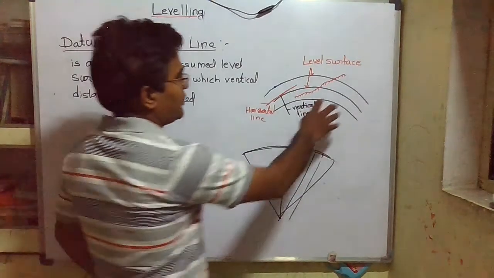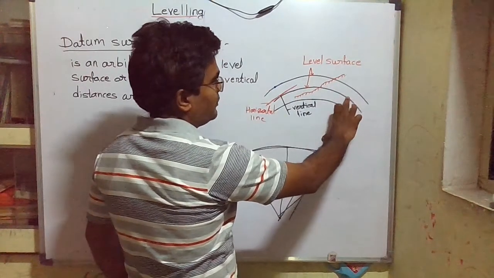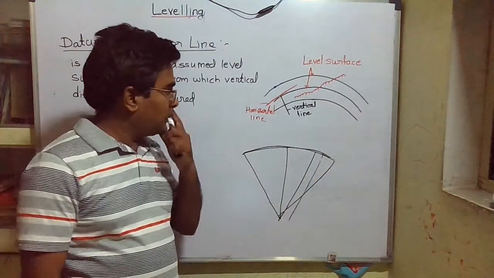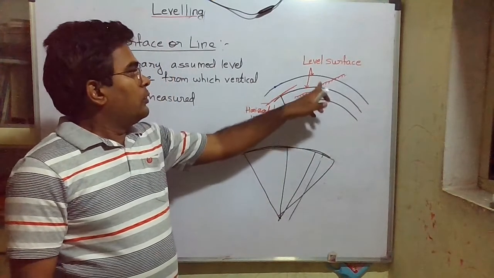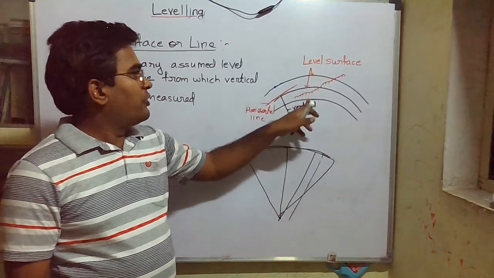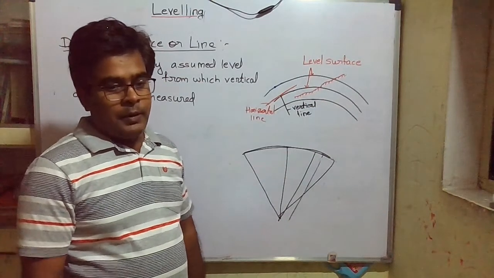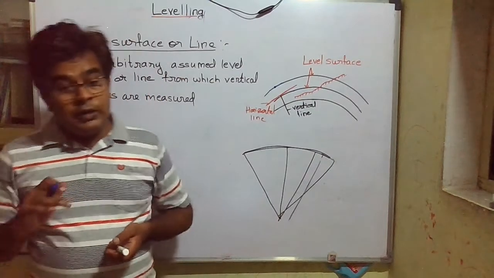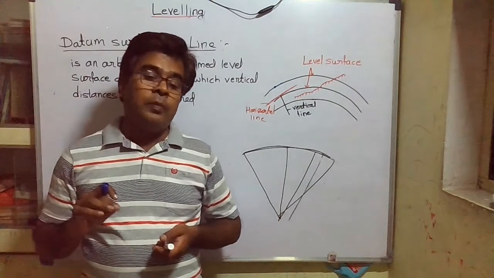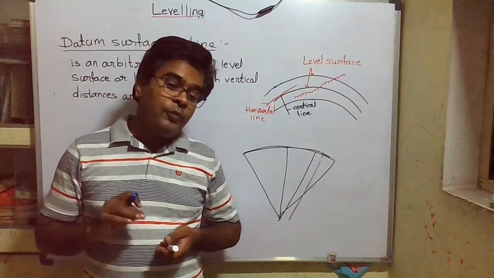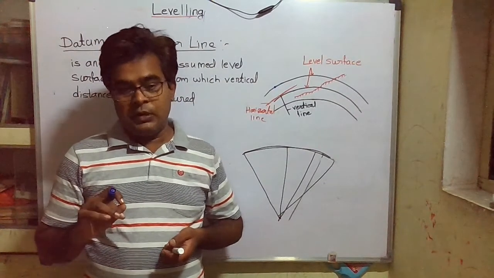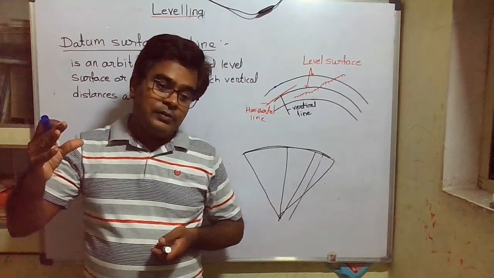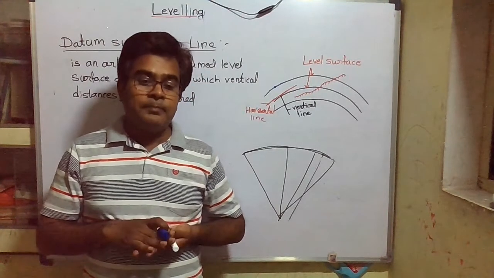One level surface you can see passing through here, because this surface is passing at some equidistance from the center of the earth. So this is one level surface, this is another level surface, this is also a level surface. But in leveling we measure the vertical distances or elevations of different points or objects on the earth surface. To measure those distances we need some datum.